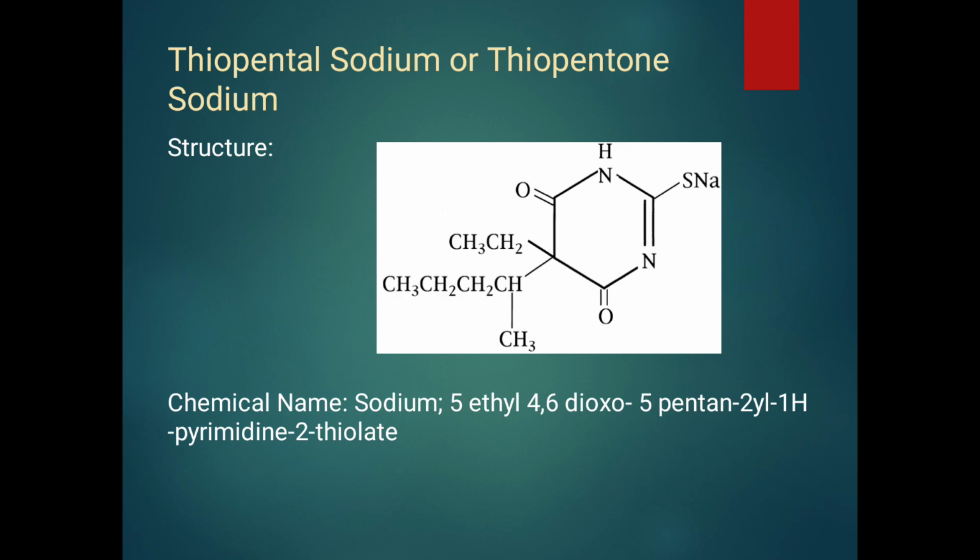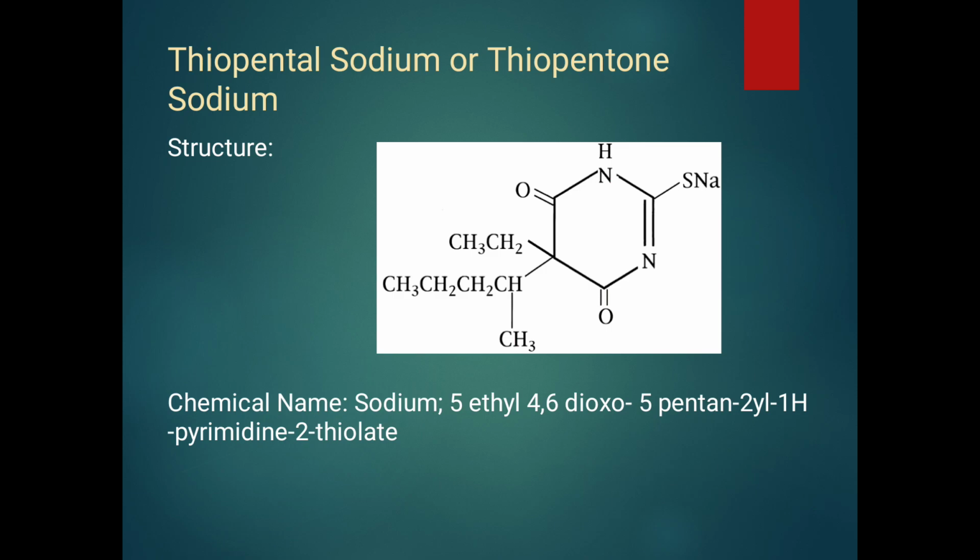It is a pyrimidine, in which two oxygens are present and the third oxygen is replaced with a sulfur group. That's why the name given is thio. In pyrimidine, at the 1 and 3 positions, two nitrogens are present in the 6-membered ring.